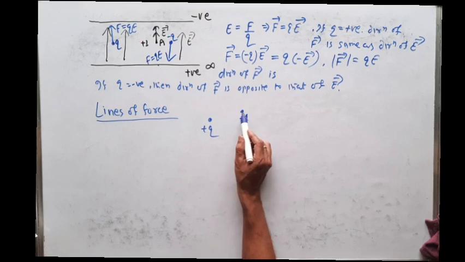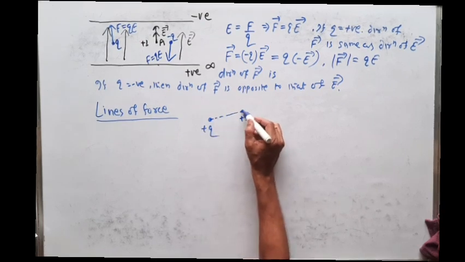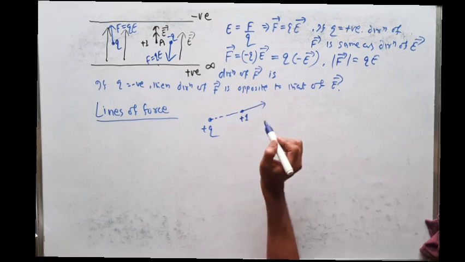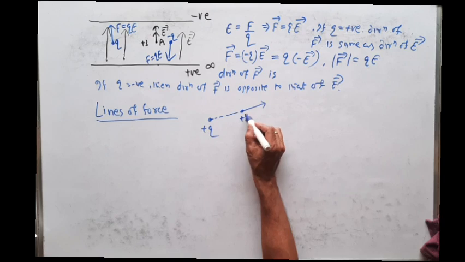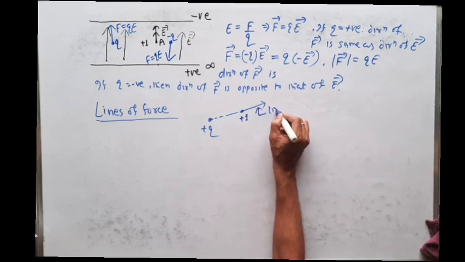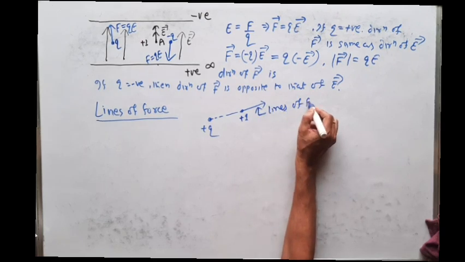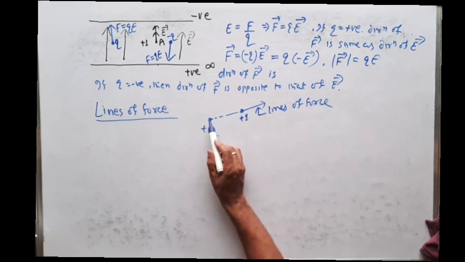Now this positive Q charge will repel this plus 1 charge along this direction. So this is the line on which, if a unit positive charge is kept, it will move freely. So these are your lines of force at this point due to this charge.